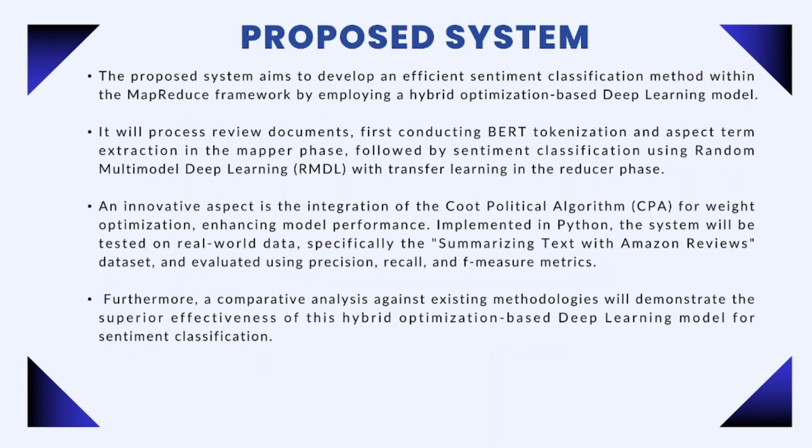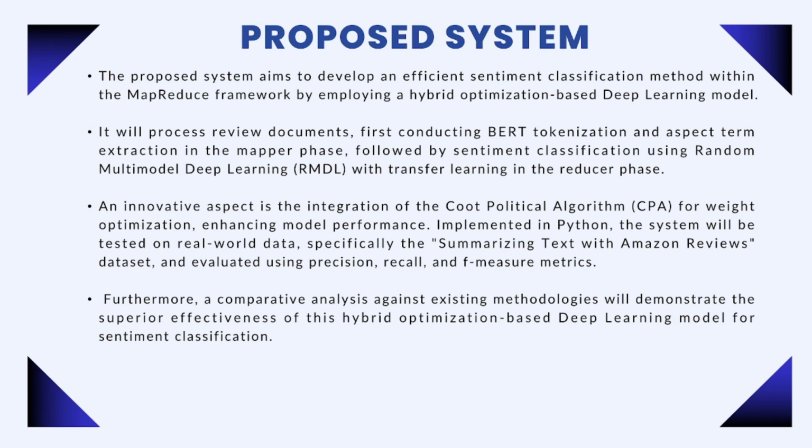Proposed system, our improved approach. We propose a more efficient system for sentiment analysis built on the MapReduce framework. It uses a powerful deep learning model called RMDL combined with transfer learning. It works in two phases. First, the mapper phase. Here, the reviews are broken down into smaller units called tokens using BERT, and the key aspects are identified. The second phase is the reducer phase.